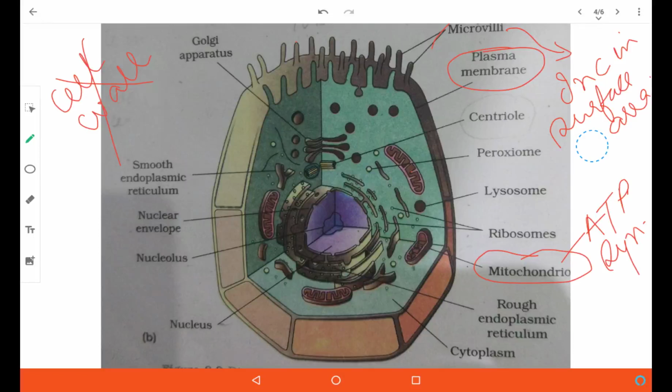They are involved in protein synthesis, as I've told you in plant cell. This endoplasmic reticulum forms proteins which are processed in Golgi bodies.